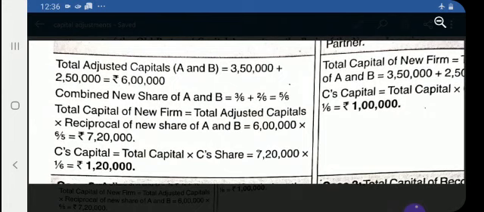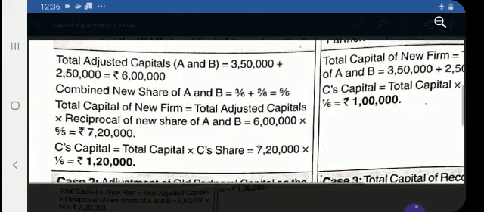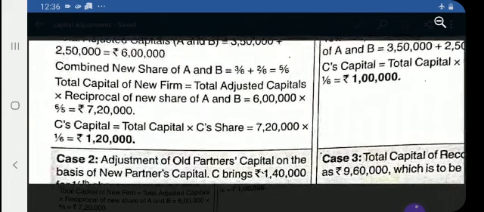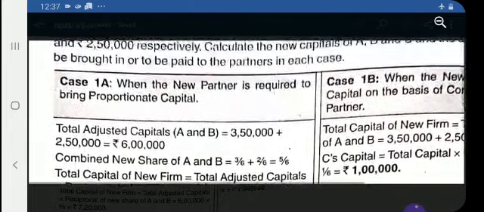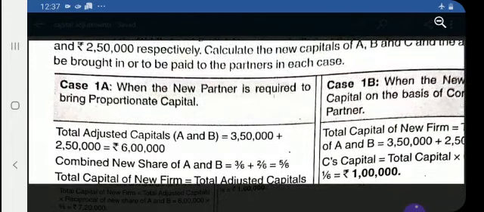Then the reciprocal of 5/6 is 6/5, and you will get the total capital of the new firm. On that amount you find out what she should bring to the firm as capital, that is 1/6 of 7,20,000, that is 1,20,000. So these are the two cases given.